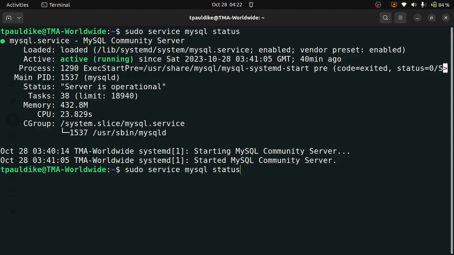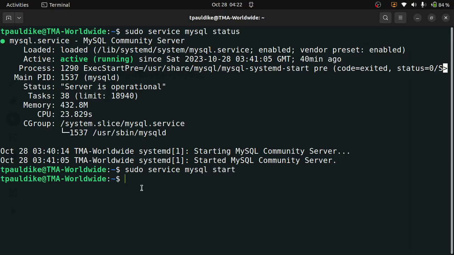For your own, if it's not running, just do sudo service mysql start, and then press enter. It will start. You can also restart if there's any issue, by changing start to restart.